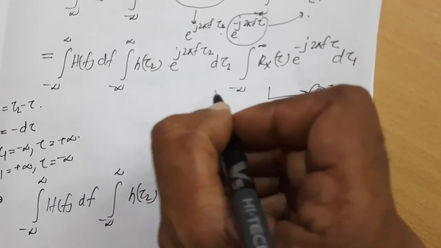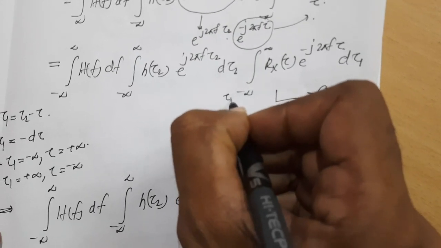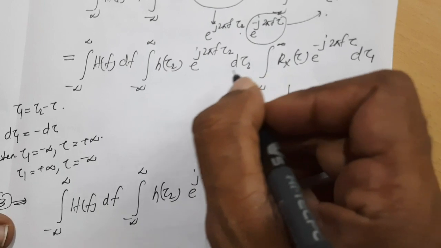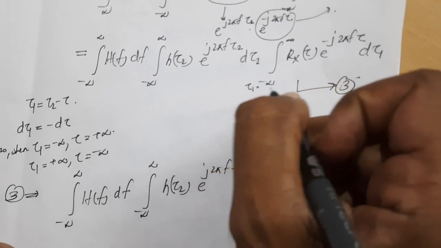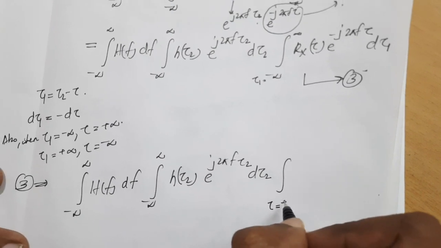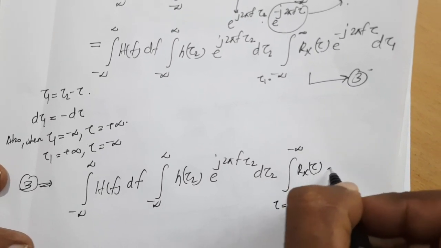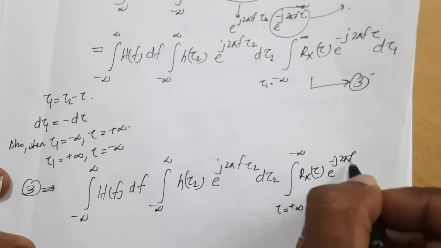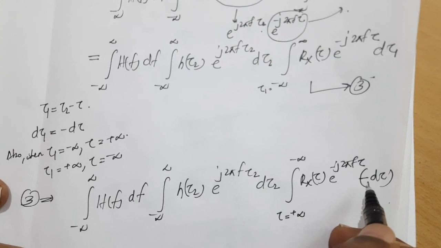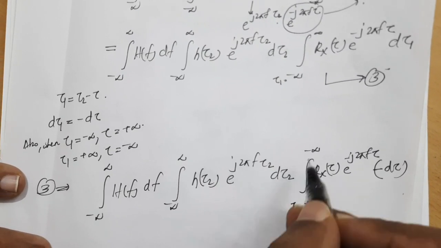In this integral the variable of integration is tau 1, from tau 1 equal to minus infinity to plus infinity. Now we need to replace this variable of integration by tau, so tau goes from plus infinity to minus infinity of Rx(tau) e raised to minus j 2 pi f tau, minus d tau. Now I will absorb this minus into this particular integral.